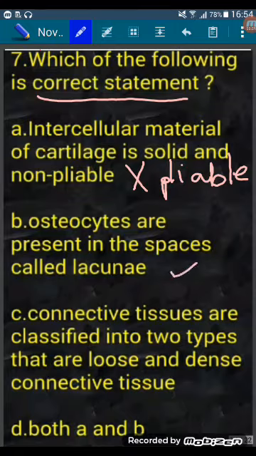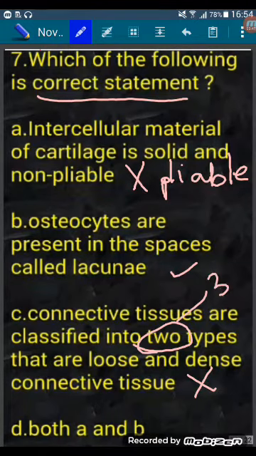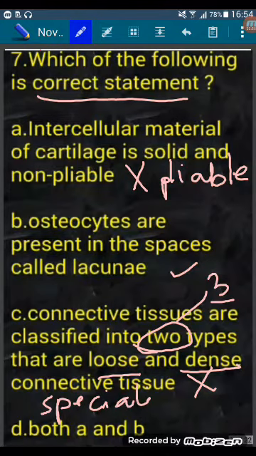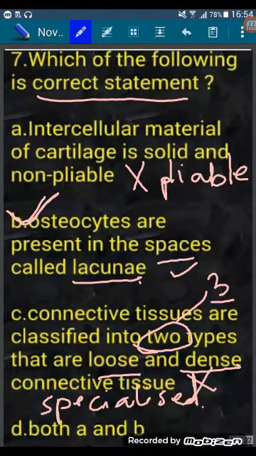C. Connective tissues are classified into two types, loose and dense connective tissue. This is a wrong statement. Connective tissues are classified into three types: loose connective tissue, dense connective tissue and specialized connective tissue. So the correct statement is B. Osteocytes are present in spaces called lacunae.